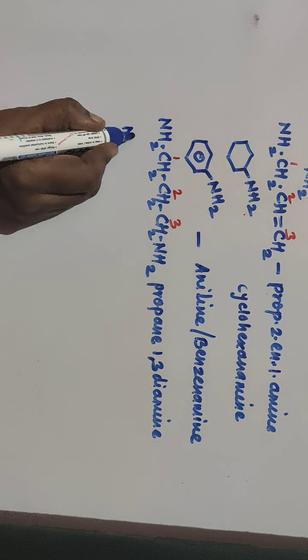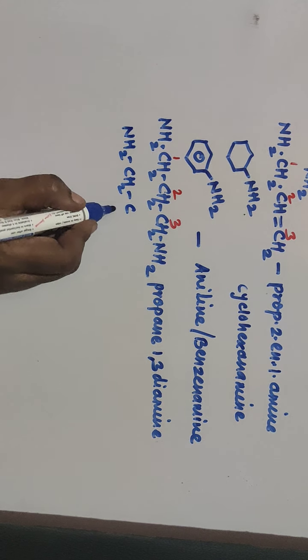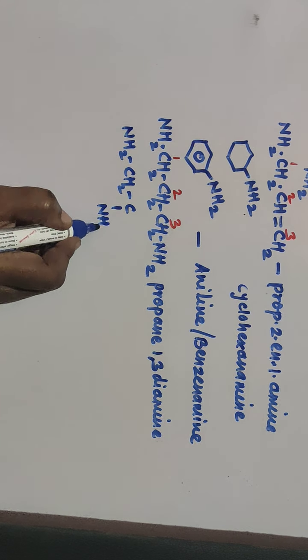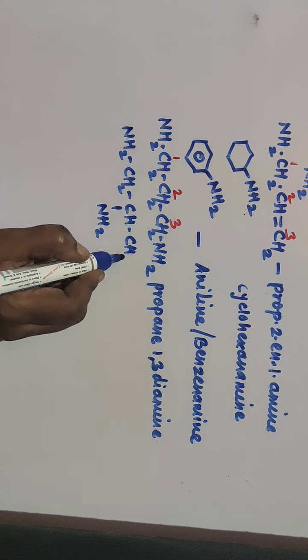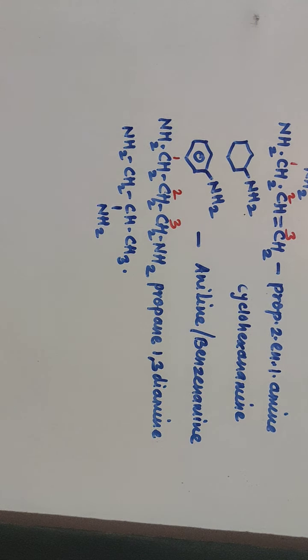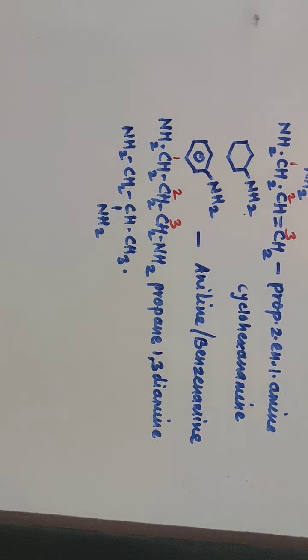That is NH2, CH2, then C, NH2, CH, CH3. Here also your main or parental alkane, 3 carbon atoms are there. So it is your propane. Again 2 amino groups are present at different positions.